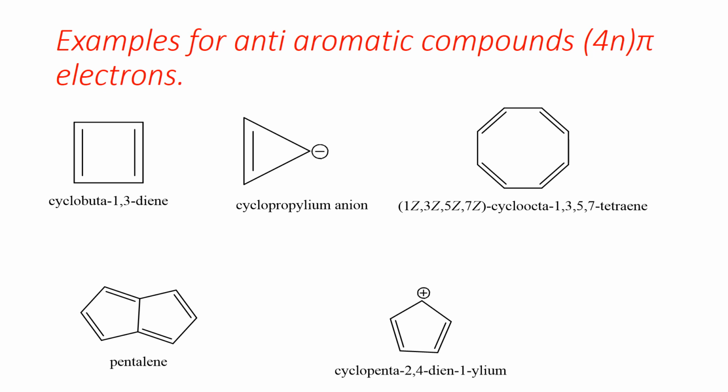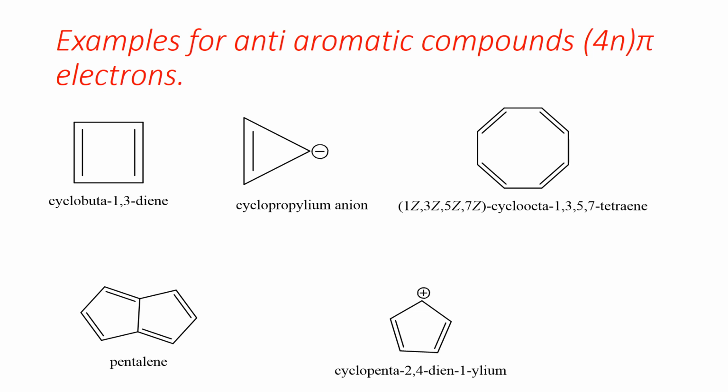Yes, it is planar and cyclic, but when you compare with the 4n plus 2 rule, it doesn't give us an n. The n there would be a fraction, which is not possible. So it qualifies only for the 4n rule, where n is 1. That means it is anti-aromatic.